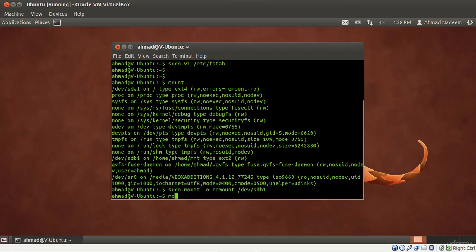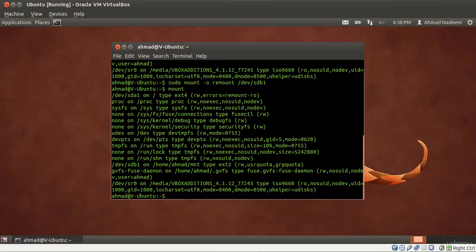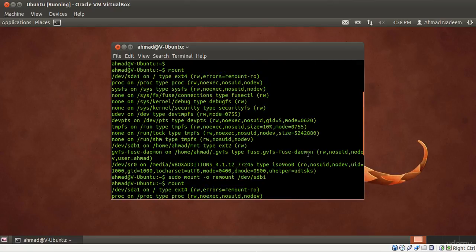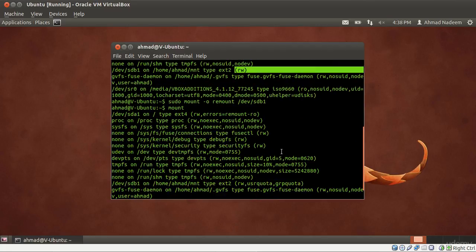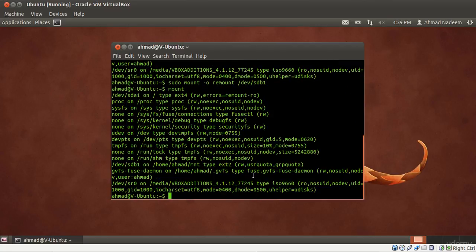So I do that, and now if I type in mount, we see that it has implemented this user quota and group quota. If I bring it up a little bit, earlier we see that this was not in here. So now since it's implemented, we can implement disk quotas on the users or maybe on a group basis.